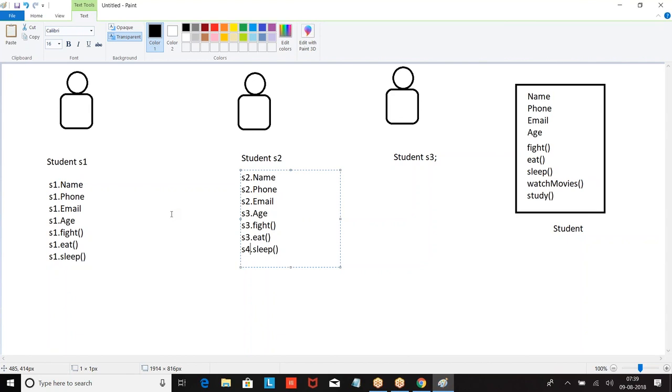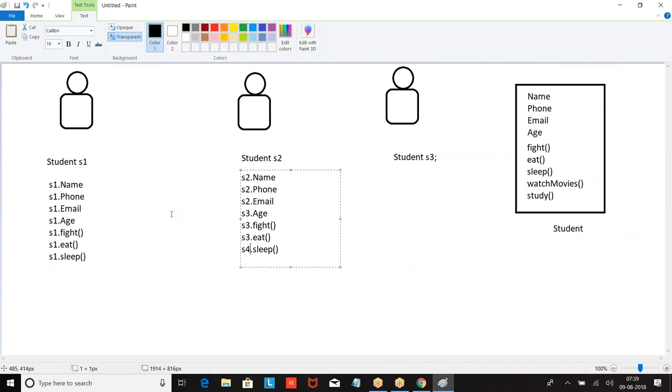Data members are nothing but your variables. Actions are nothing but your methods. I hope you are clear. So what is a class now?